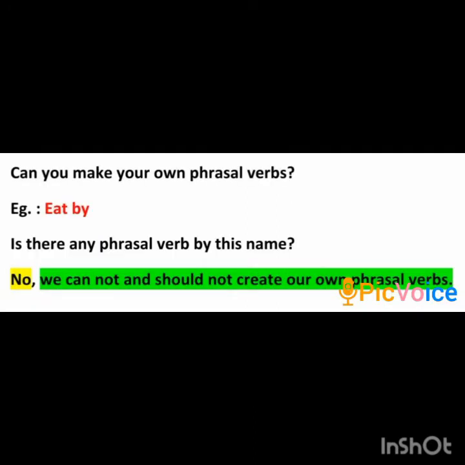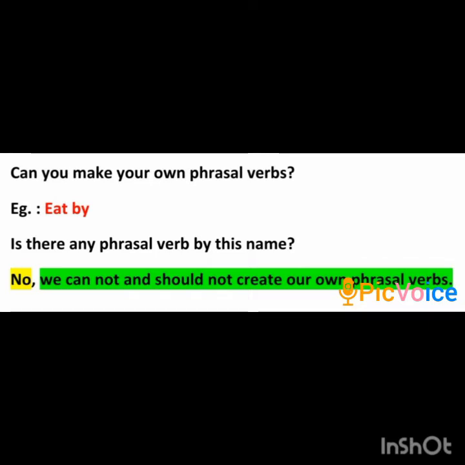Now, just now I told you that a phrasal verb is a combination of a verb and a preposition. Now the main, the $1,000,000 question: can you make or create your own phrasal verb?